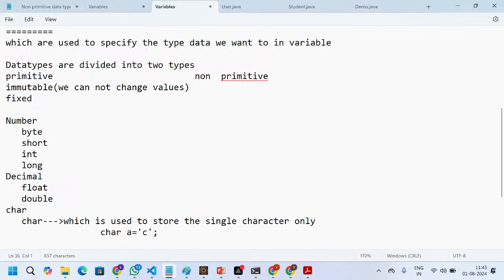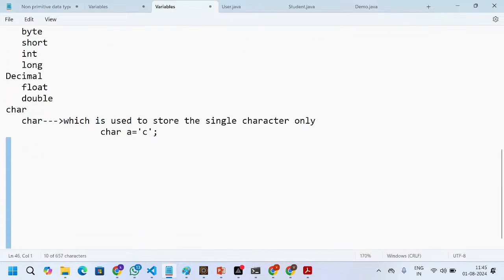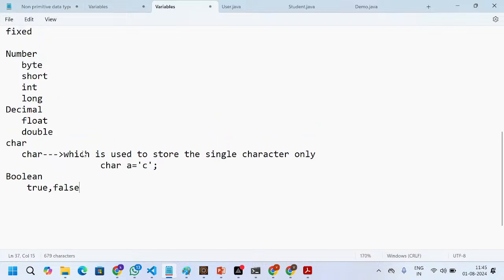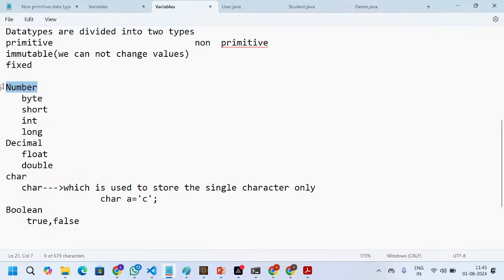Next we have the boolean group. Boolean will return either true or false. Okay, these are the four categories that come under the primitive data types: number, decimal, char, and boolean.